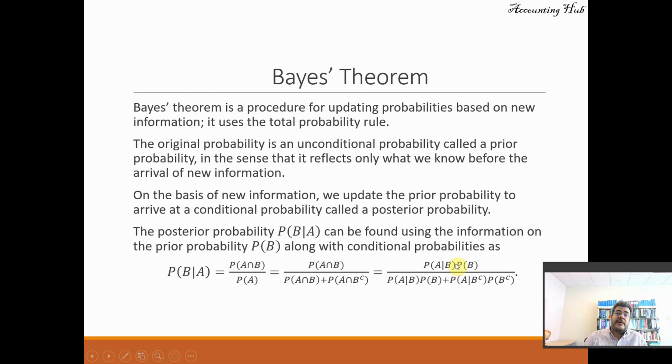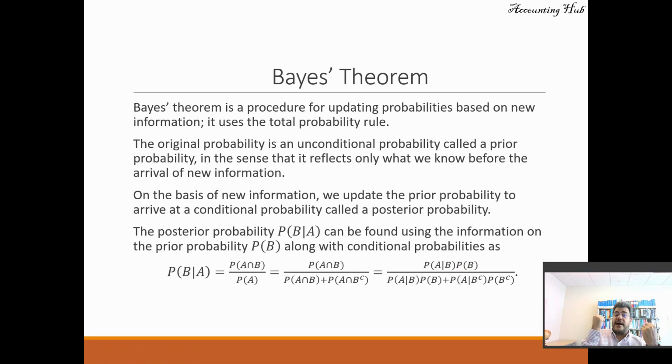And then Bayes' theorem is a procedure for updating probability based on new information. It uses the total probability rule. The original probability is an unconditional probability, called a prior probability, in the sense that it reflects only what we know before the arrival of the new information.